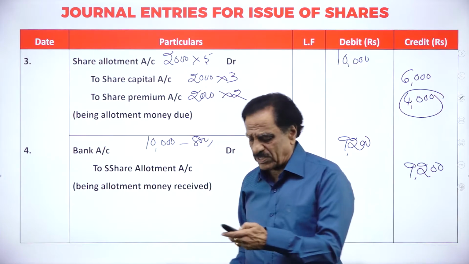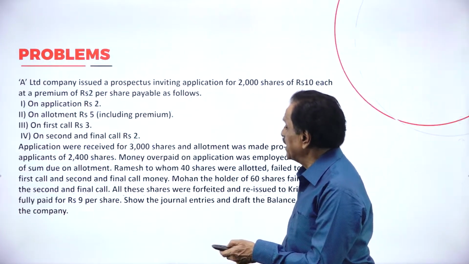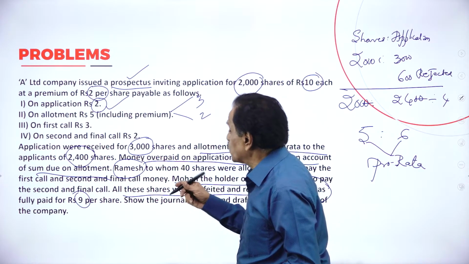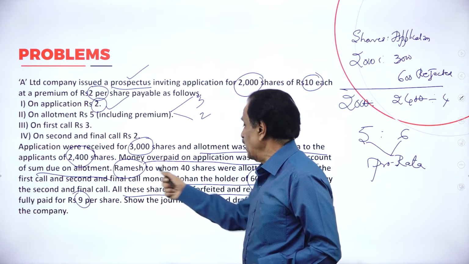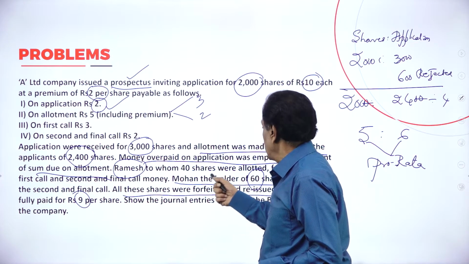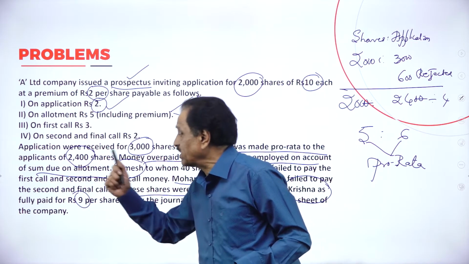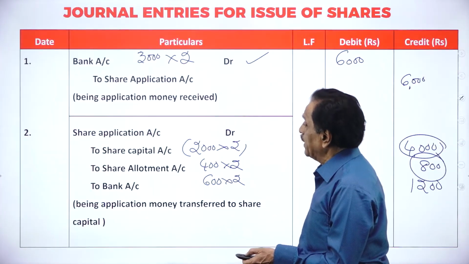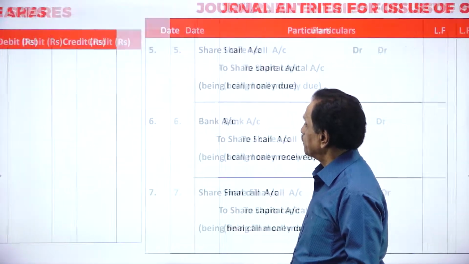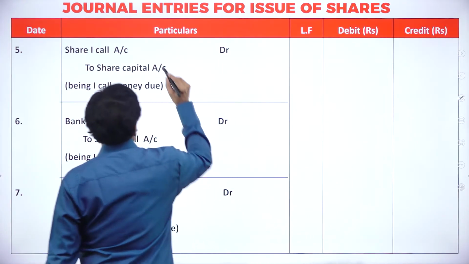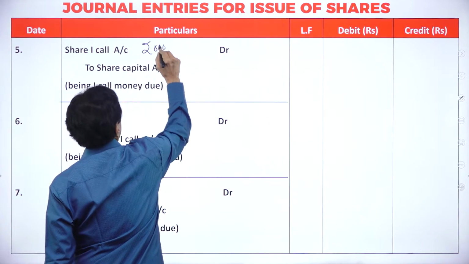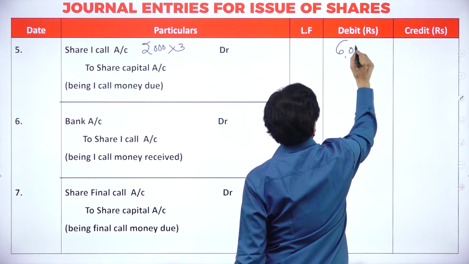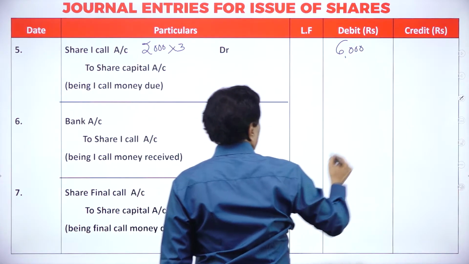Then we go to the first call. What's the first call? Rupees 3 on how many shares? 2,000 shares. Who fails to pay the first call? Ramesh holds 40 shares. He failed to pay the first call. What's the first call money? 3. You'll go to the due entry. Share first call account debtor 2,000 into 3, 6,000, to share capital account 6,000.